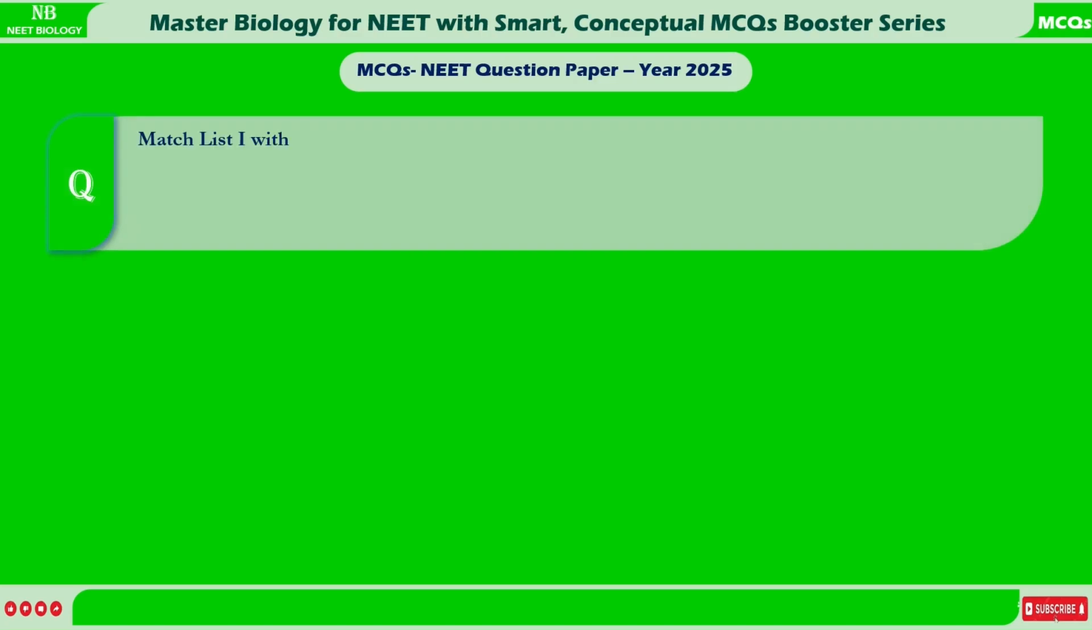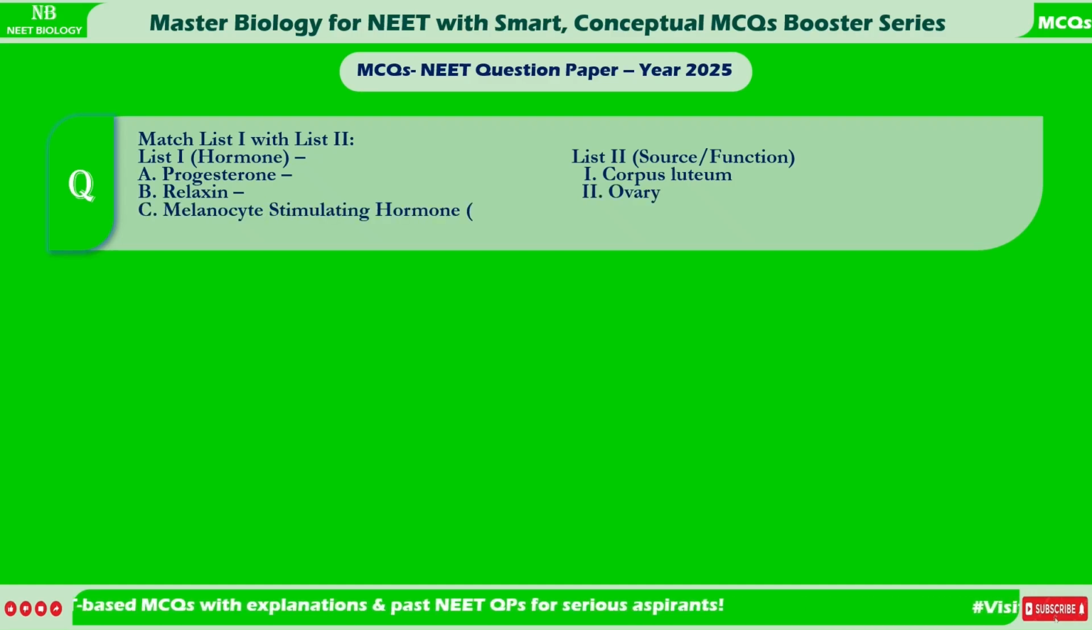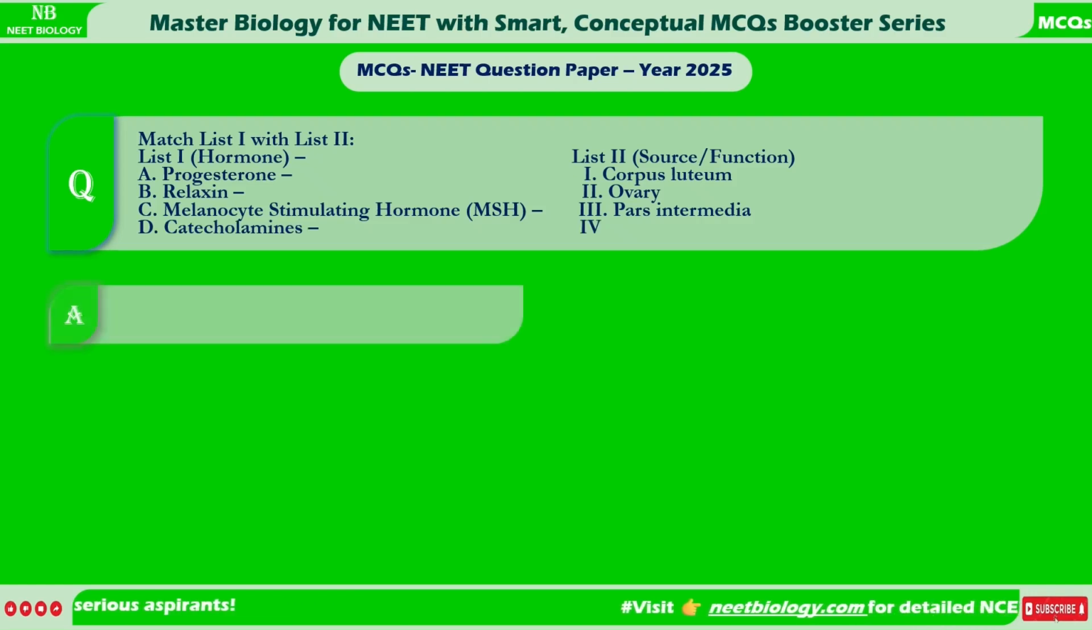Match List 1 with List 2. List 1, Hormone. List 2, Source. A. Progesterone, 1. Corpus luteum. B. Relaxin, 2. Ovary. C. Melanocyte-stimulating hormone, MSH, 3. Pars intermedia. D. Catecholamines, 4. Adrenal medulla.